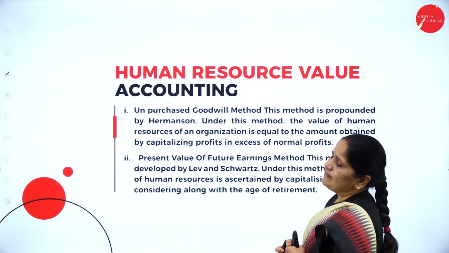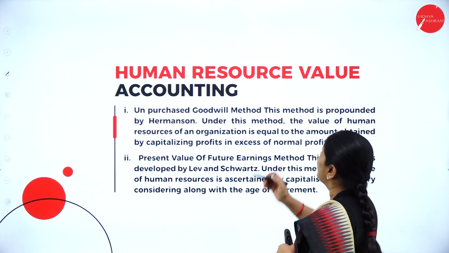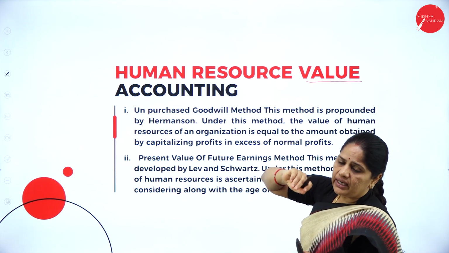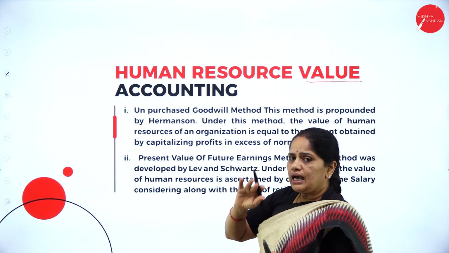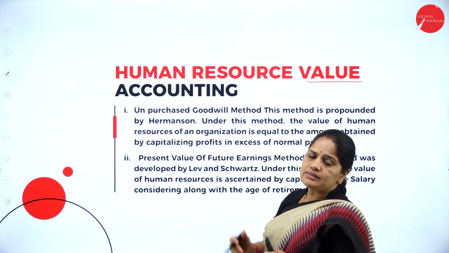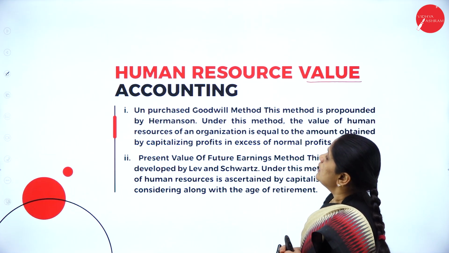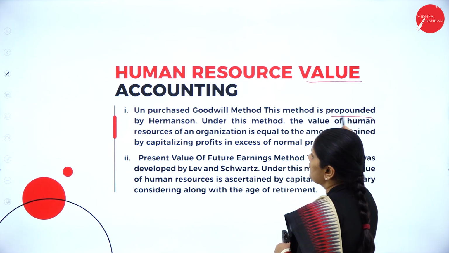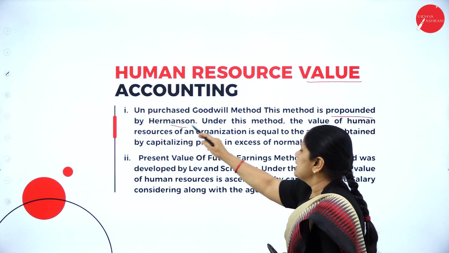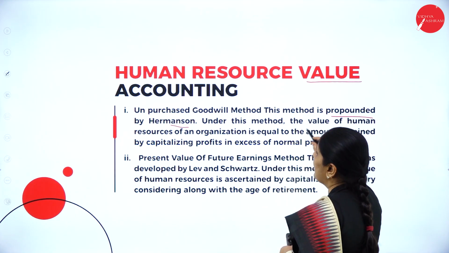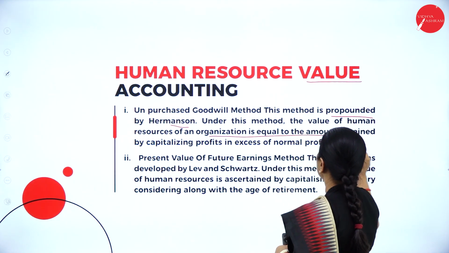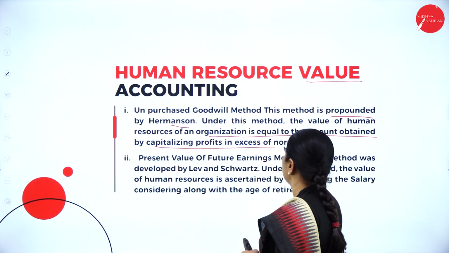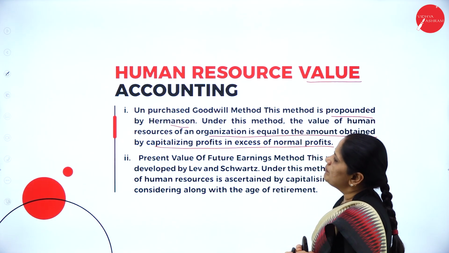Next, we have the human resource value accounting. In the human resource value accounting, we have 5 methods. Now, let us see what this human resource value accounting is. First, the unpurchased goodwill method, propounded by Hermanson. Under this method, the value of human resource is equal to the amount obtained by capitalizing profits in excess of normal profits.